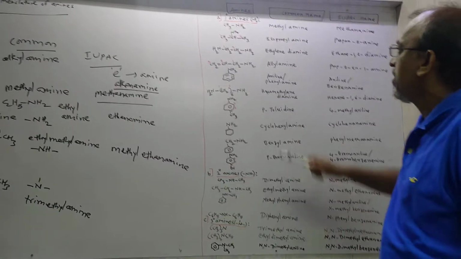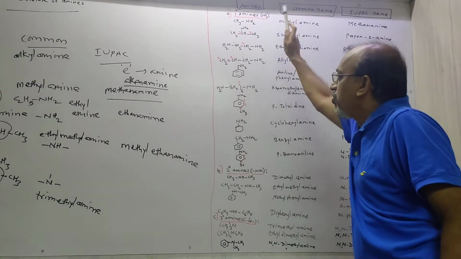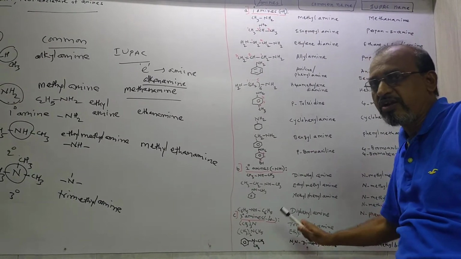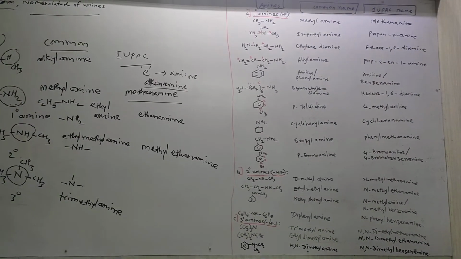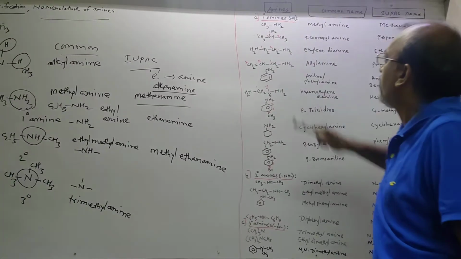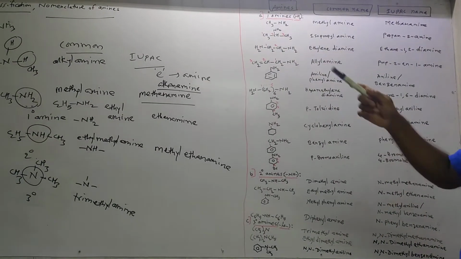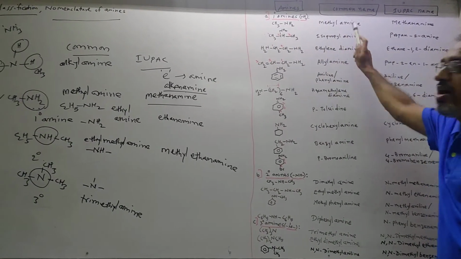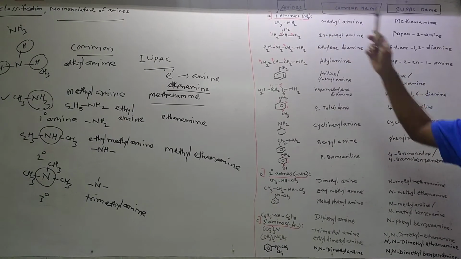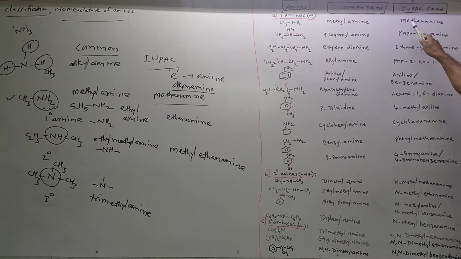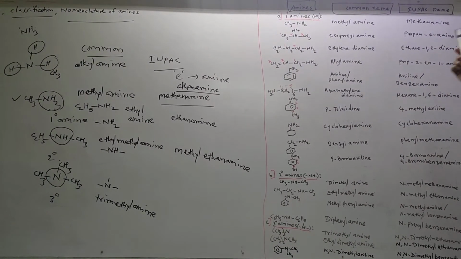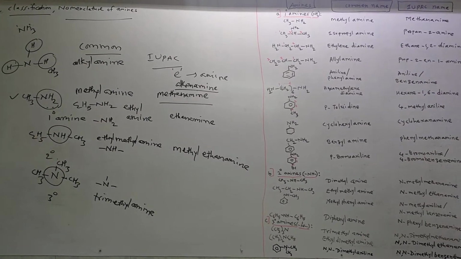In this table, primary amine contains the NH2 group, secondary amine contains the NH group, and tertiary amine contains only N. Now the first example of primary amine is CH3NH2. For the common name, as per the previous, methylamine is the common name. Later on, the ending E of methane is replaced by amine, that's why methanamine is the IUPAC name.